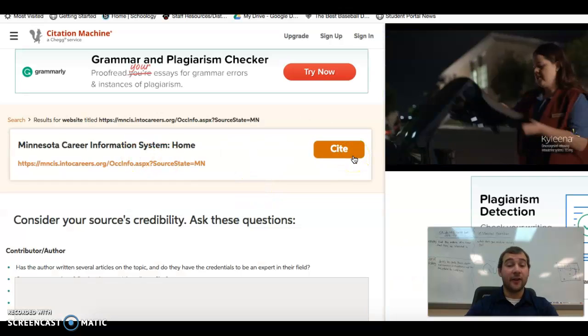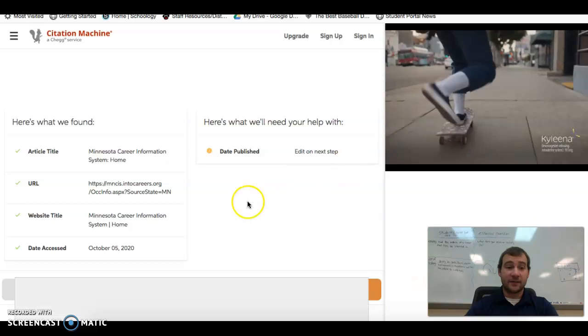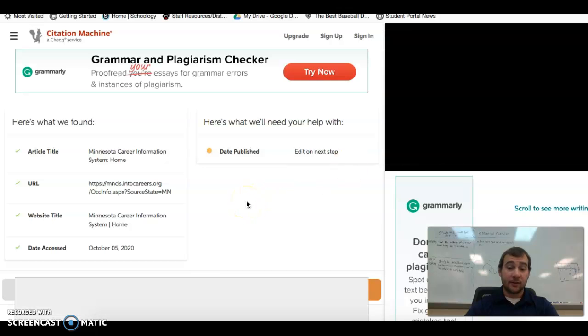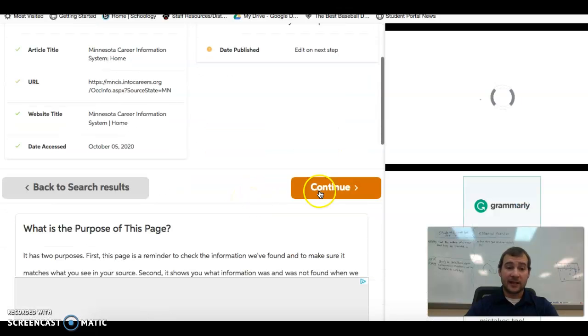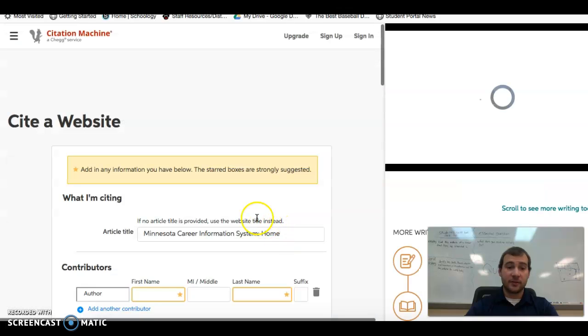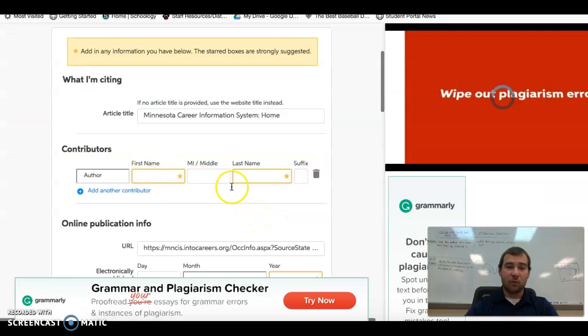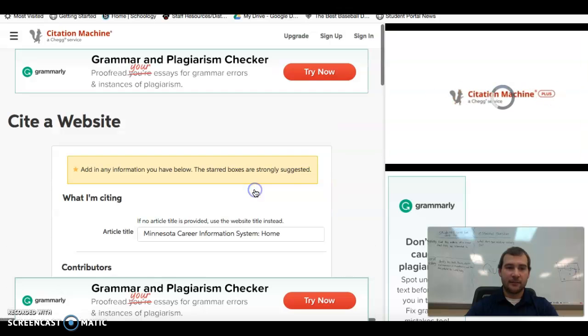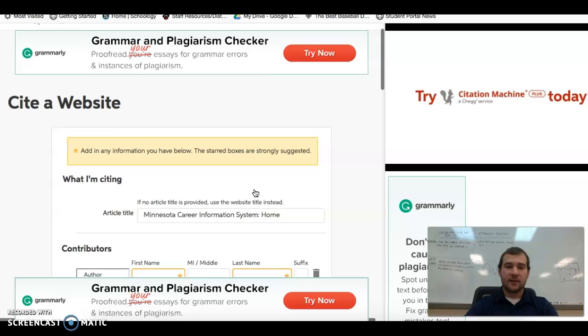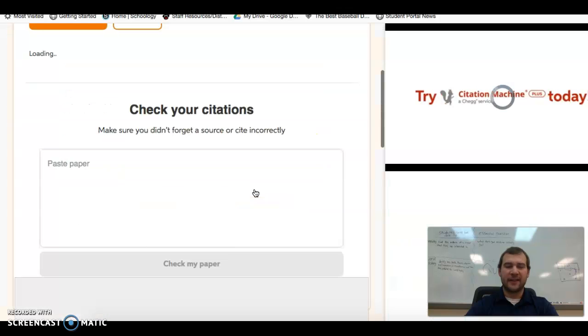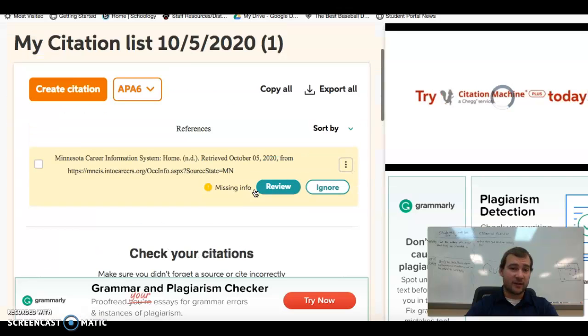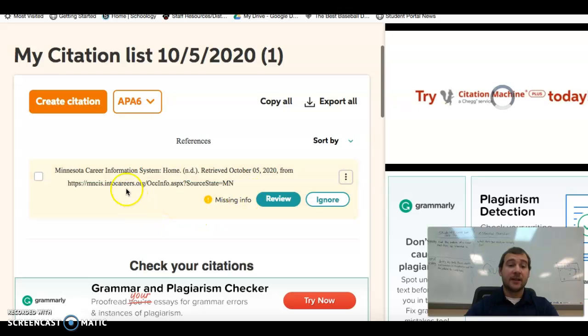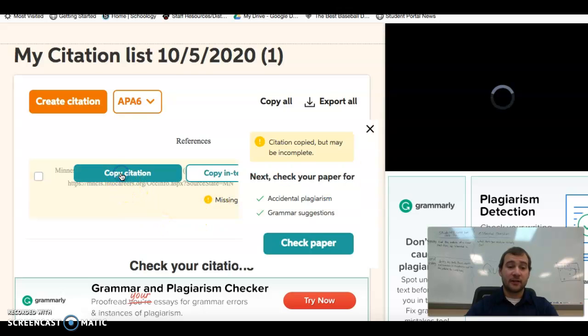Perfect. I want to make sure it's cited though. So we'll do the final step of cite. It'll do some loading, ask me some questions. Yep, all looks good to me. For this thing, we're not going to worry about author's name, so just scroll down and click complete citation. You can add extra information later on. That's more for hardcore. We're not that particular on it. Nice thing is now we just hover over it, copy citation.